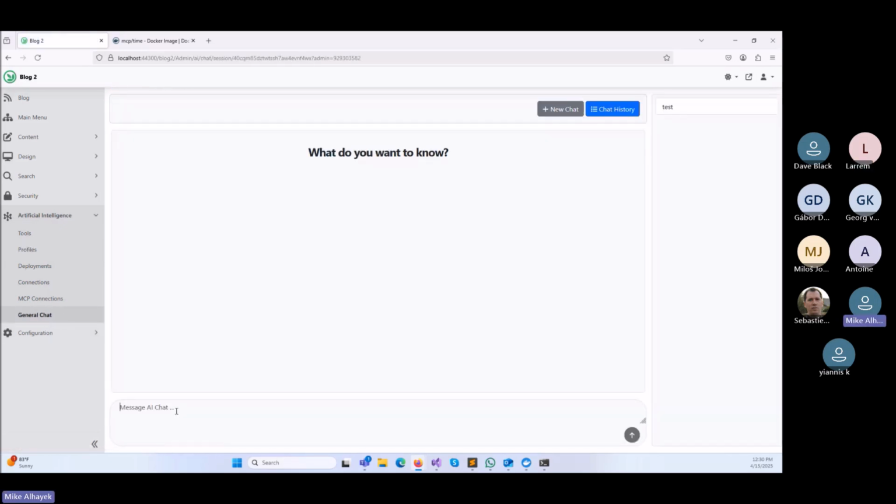Now, if I go back to my chat and say, what is the current time in London? It's the same prompt as before. Now what's going to happen is it's going to call, which it did. It called my MCP server, which is running locally on Docker, and it was able to provide the time. And then that time went back to the AI model, and then the AI model generated this human readable response, as you can see. So that's MCP in action.